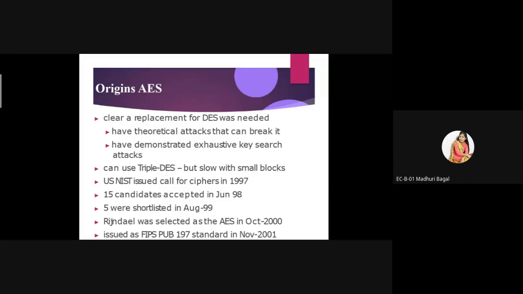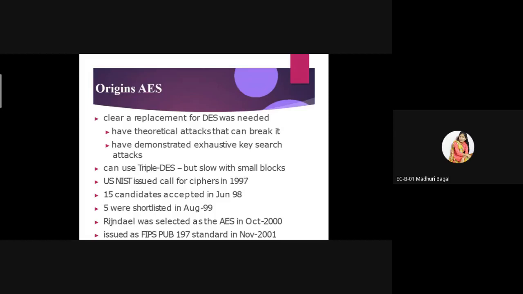In August 1999, out of 15 candidates, only 5 were selected to design this particular AES algorithm. And in October 2000, Rijndael was selected as the AES. So from 2001, this algorithm can be used in real time.